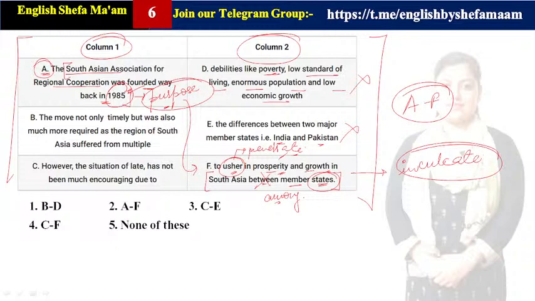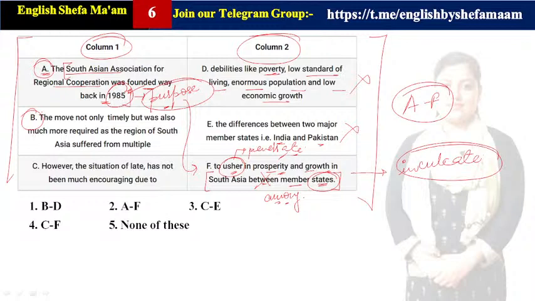आपको वो वाला चूज करके बताना है जिसमें grammatical mistake नहीं है. You are required to tell that particular answer wherein there is no grammatical mistake. Let us check B1. Clear? So that is why A and F make a correlation, but here it is a grammatical mistake. In place of between, it should be among. Clear? Let us check another one, B1.